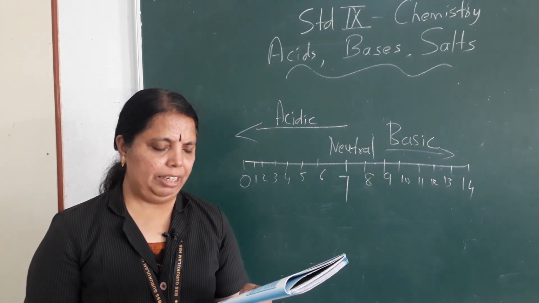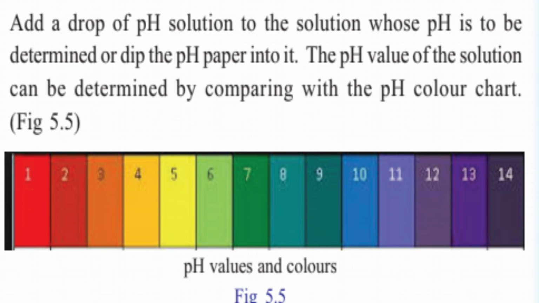Now children, if I give you a solution and you can see that the pH paper turns yellow in color, then what will be the pH? Yellow means pH is 5. So the solution is acidic because below 7 means it is acidic.